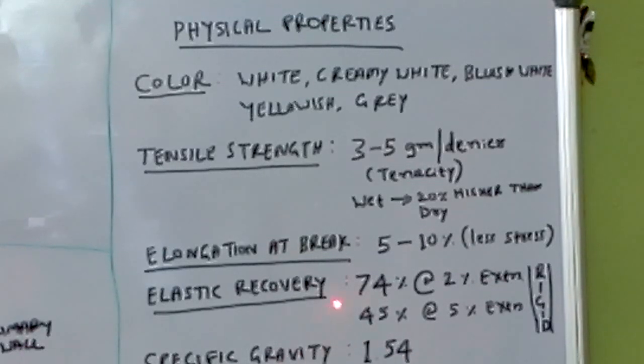This specific gravity influences the weight of the yarn, the weight of the fabric, the weight of the garment or clothing we wear. Why is cotton comfortable to wear? Because it's not like a heavy fabric. It's not like a heavy fabric on our body.